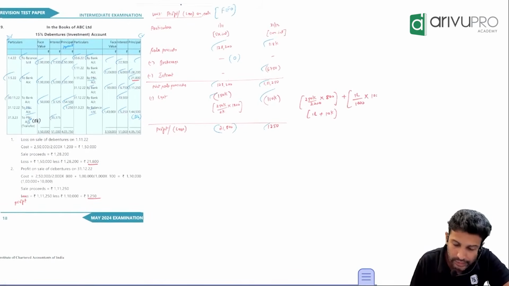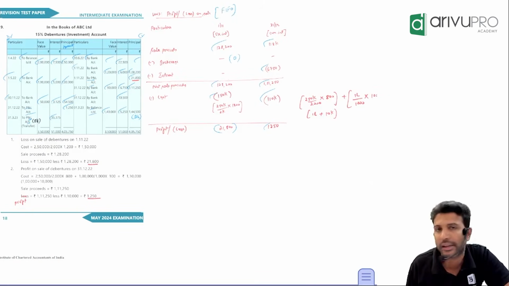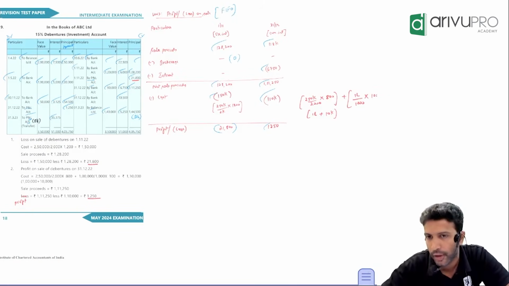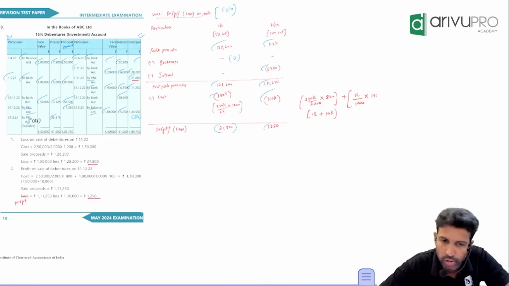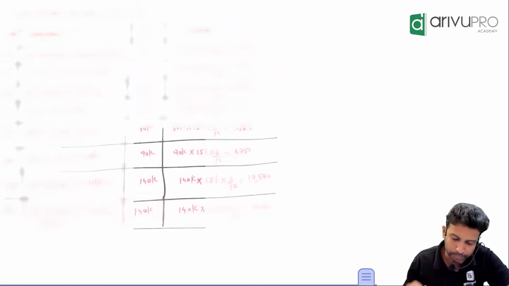Now, if you want to increase your speed and cover everything within time, you'll have to practice. That's the only way you can increase your writing speed and thinking speed. The more time you spend with a particular subject, the processing time will become smaller and smaller. That's the only way.